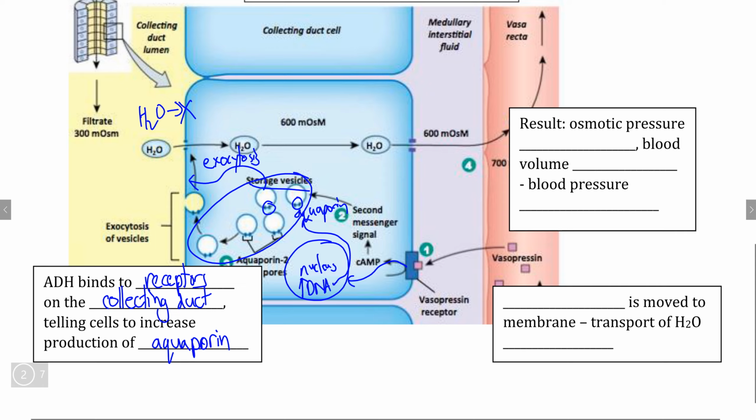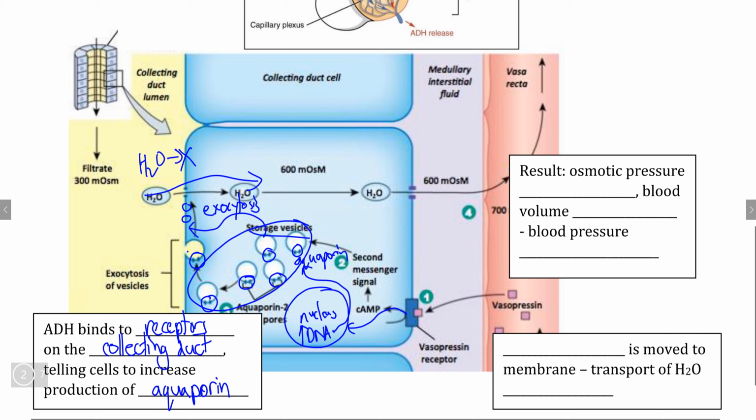Now, when these vesicles undergo exocytosis, which seems a little bit odd because there's basically nothing in these vesicles, because what we're interested in are the channel proteins that are on the surface, but because vesicles are made of cell membrane, their membranes join with the surface of the cell of the collecting duct, and aquaporin is now present on the surface of the membrane, allowing water to osmose further into the collecting duct cell.